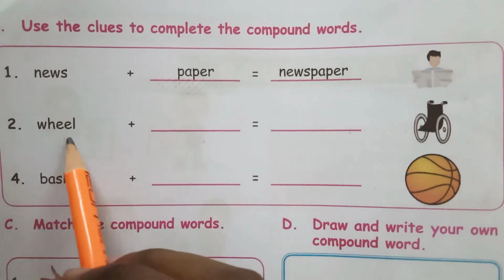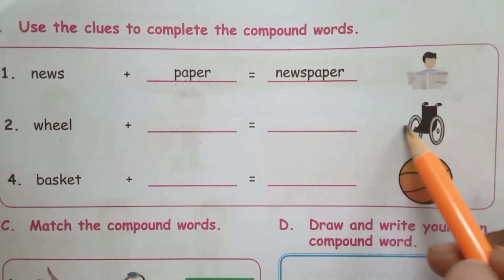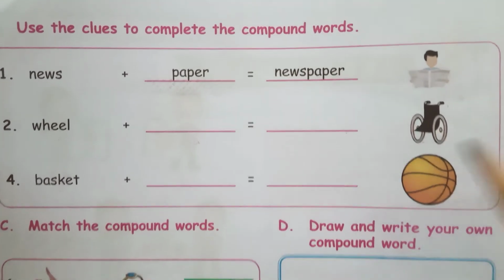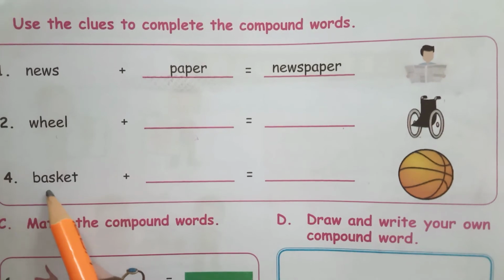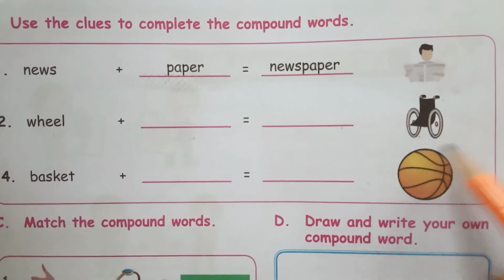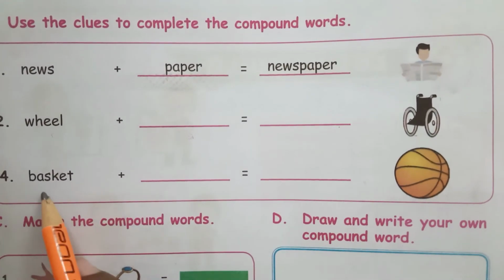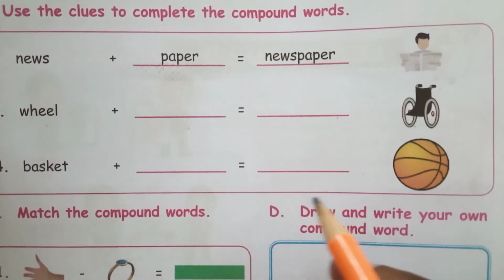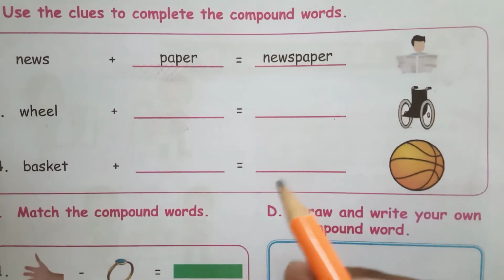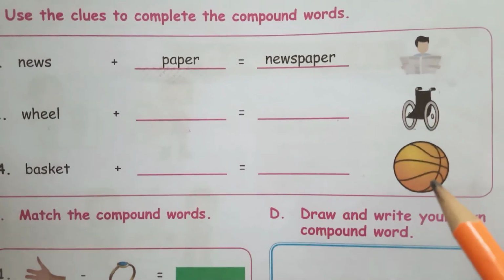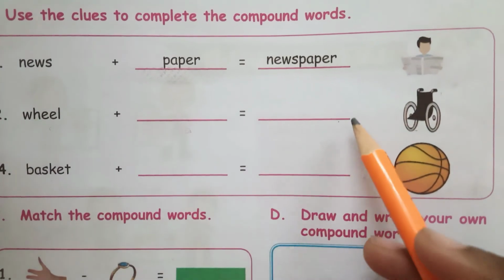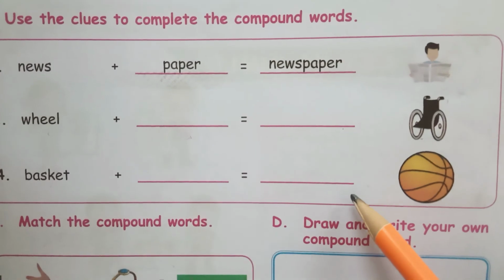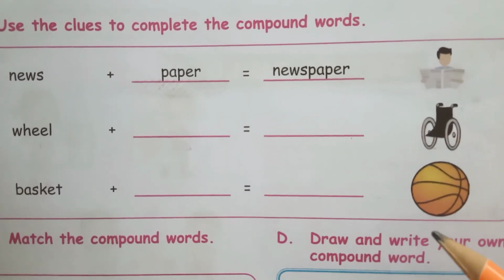When you combine wheel and chair, you get a new compound word, that is wheelchair. Next, you can see basket. And here they have given, what is this? This is a ball. When basket plus ball is combined, you get basketball. So students, you will write the answers in your book. Basket plus ball, basketball. Okay students, we will see the remaining activities in the next class.